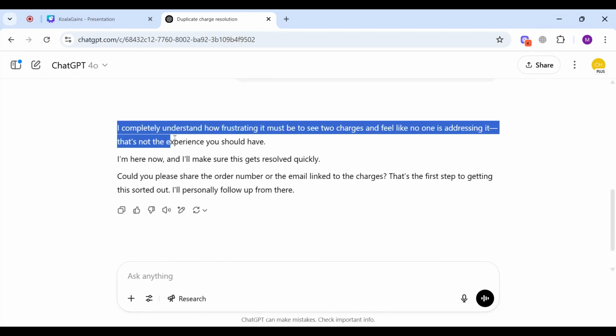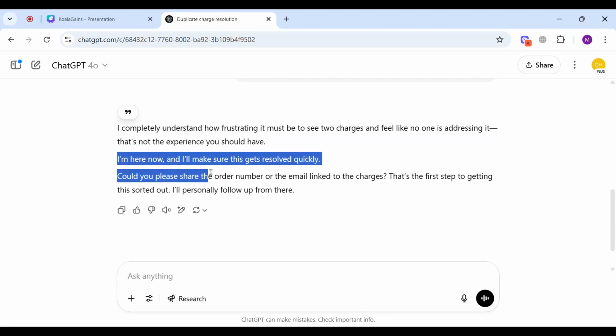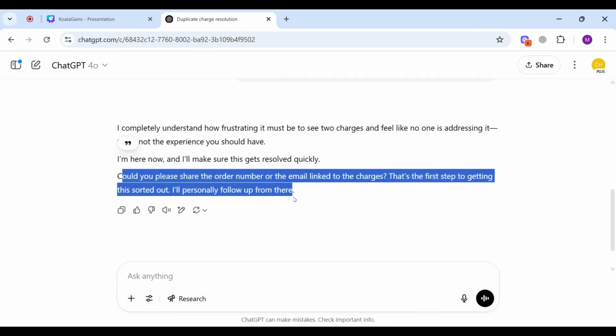It says, "I completely understand how frustrating it must be to see two charges and feel like no one is addressing it. That's not the experience you should have. I'm here now and I'll make sure this gets resolved quickly. Could you please share the order number or the email linked to the charges? That's the first step to getting this sorted out. I'll personally follow up from there."